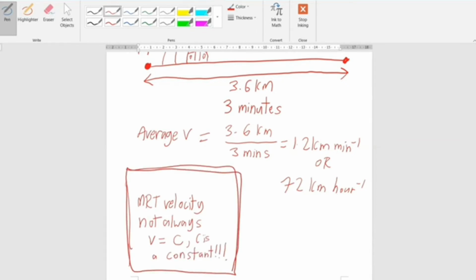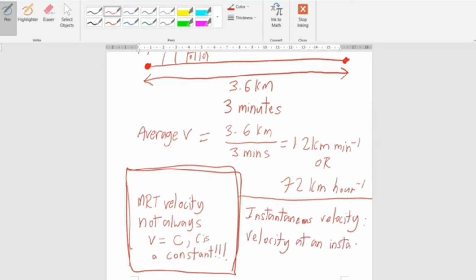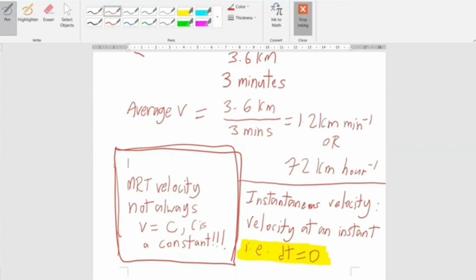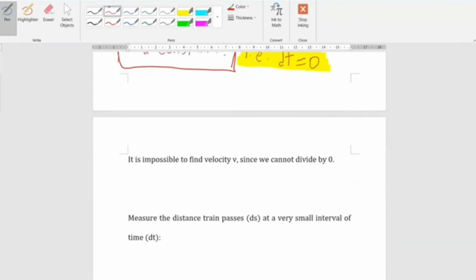Therefore, finding the instantaneous velocity of the train would be problematic because at a specific point in time, there's no change in time, or dt is equal to 0. Bringing this back to our formula, v is equal to ds over dt. It is impossible to find velocity v, since we cannot divide by 0. We will get a value infinitely large, which is not really the case.